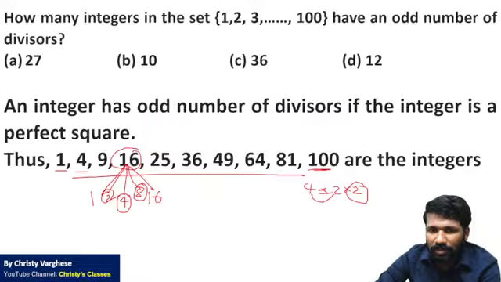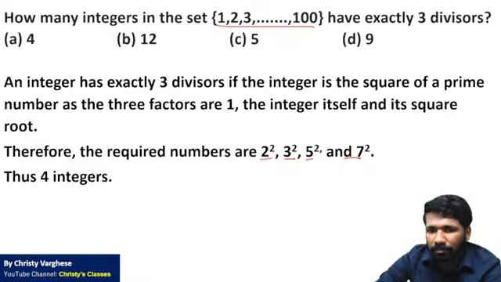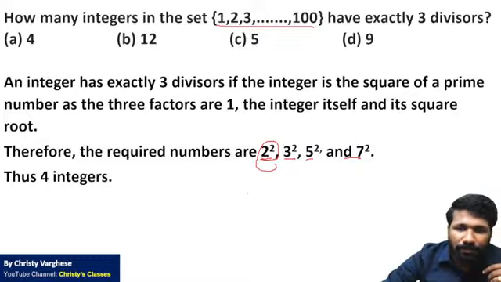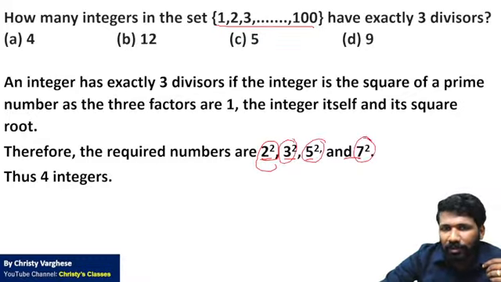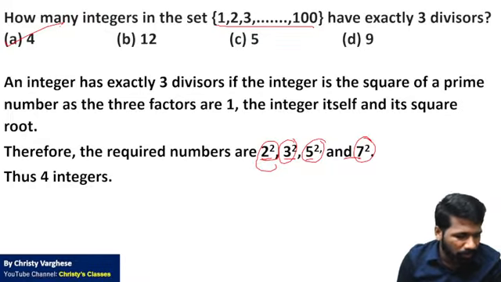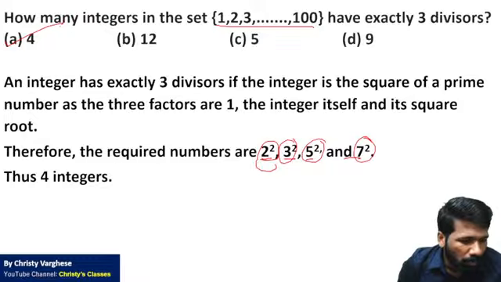In the previous question we discussed 1 square up to 10 square. Among that you have to take only prime numbers' squares. Prime numbers from 1 to 10 are 2, 3, 5, 7 only. So the squares of 2, 3, 5, 7 will be the numbers we are searching for. So that is why 4 is the answer. Is it clear, all of you? Please respond. Wonderful question it was, right? And if you know the concept clearly, this is a very interesting and easy question.